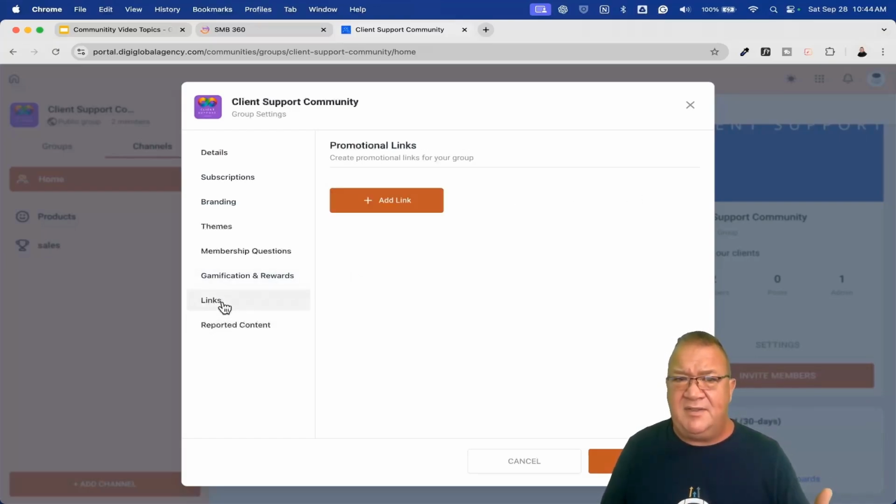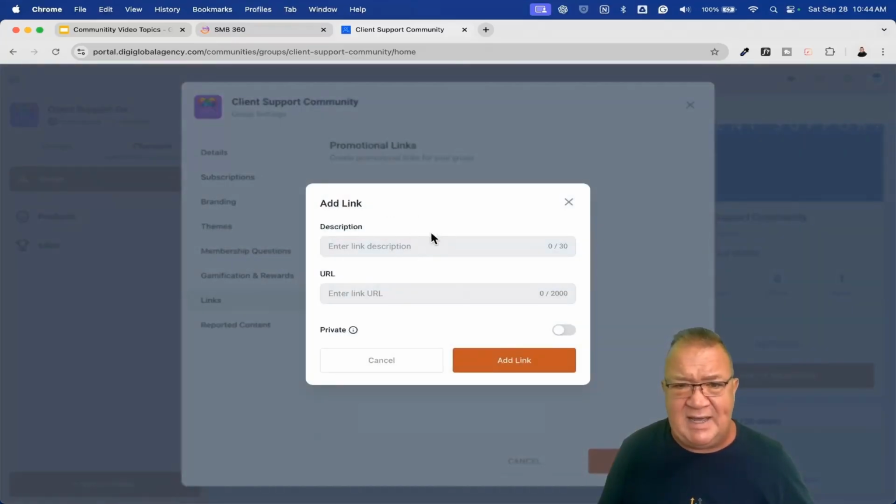So here, some of the other things you can do: if you do have promotional links, if you want to promote anything else inside of your group, I do want to show you where that's at. One of the things I personally sell is a cold email outreach snapshot. So if these people are using a cold email outreach snapshot, right now I can just put in a link to that and get that typed in.